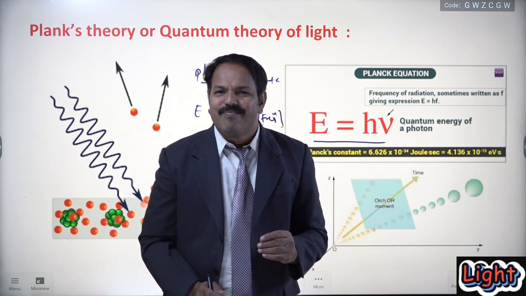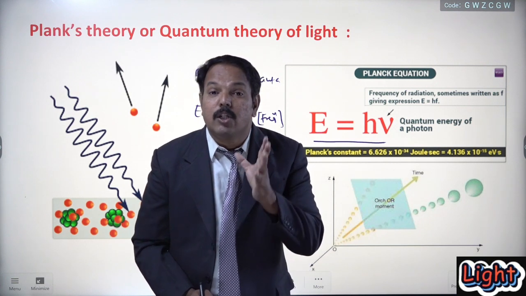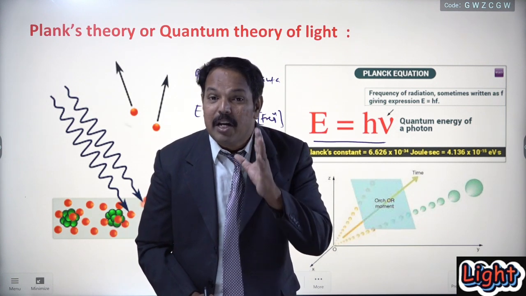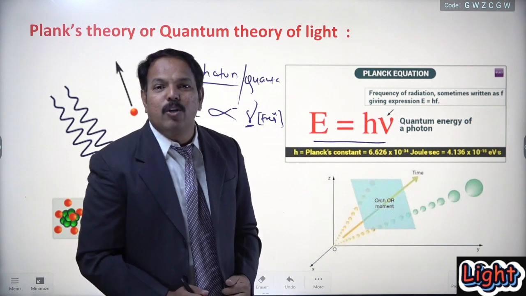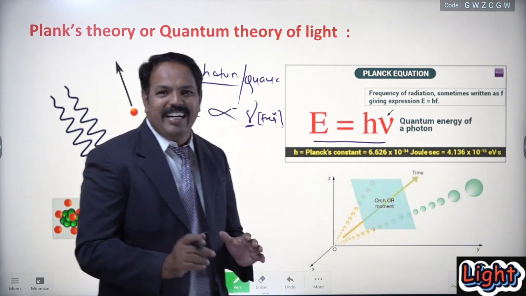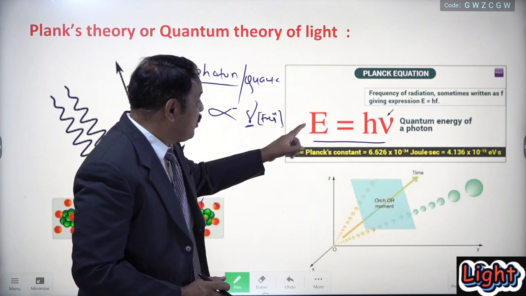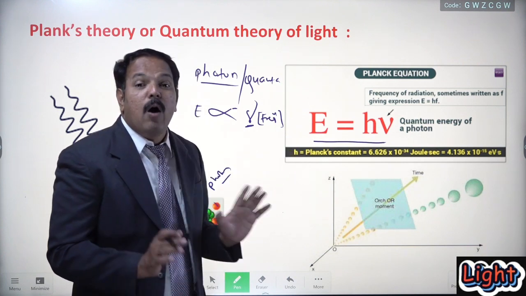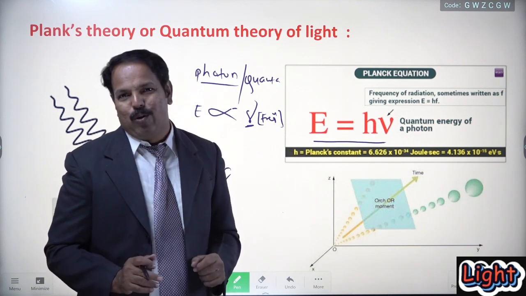What is electron volt? This is the smallest unit of energy. Remember, electron volt is the smallest unit of energy. Have you got it? So this is a very, very important equation. How to find the energy of a single photon?